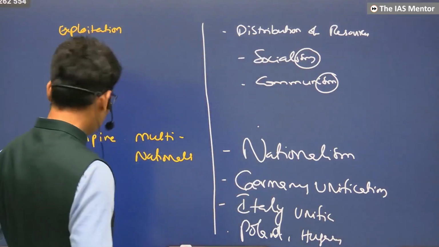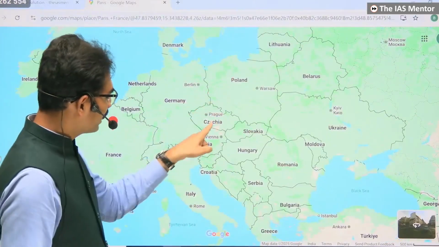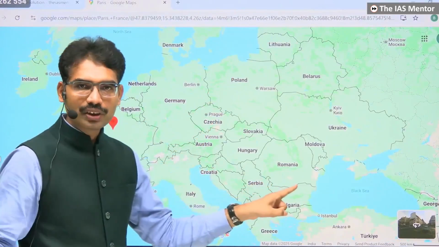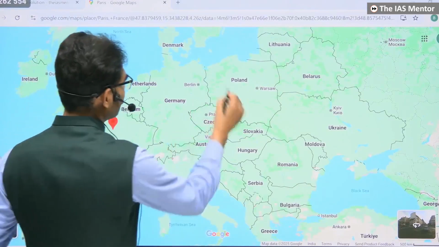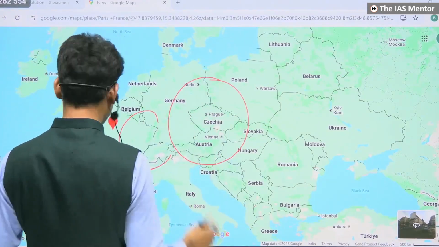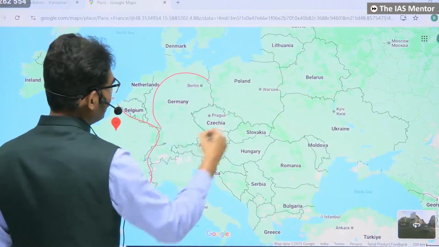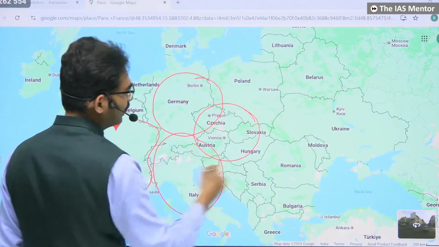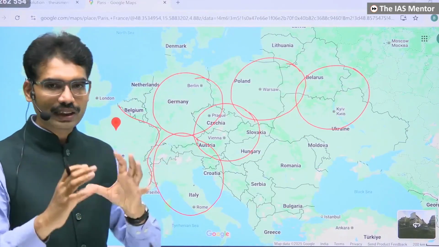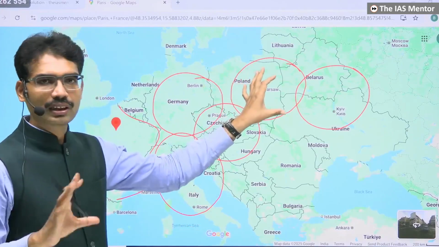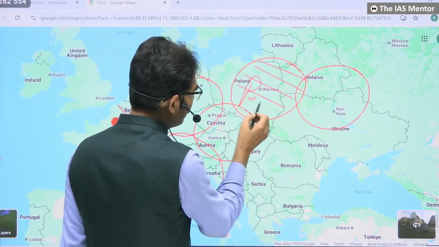That's what you see today if you identify how the map is today: Poland, Czech Republic, Austria, Germany, Italy. How did these emerge? In 1848 there were only empires like this. They were not the countries. One empire like this, one empire. Remove France, which had its own nation. But Germany was divided, the Holy Roman Empire divided. Italy divided. Poland divided. These territories were under kingdoms, and kings were propagating the divine right theory. Now they said this kingdom does not belong to the king. It belongs to the people.